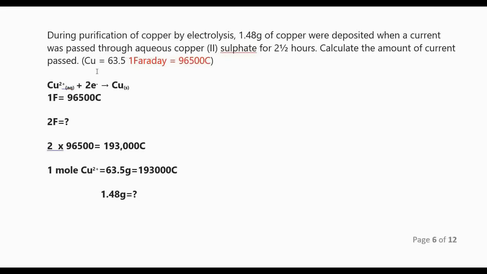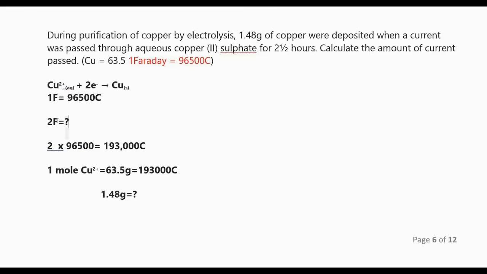Copper has how many Faradays? It has 2 Faradays. How do you know? The charge of the metal is the number of Faradays. If it is sodium, it has 1 Faraday. The charge of copper is 2, the valence actually. Therefore it has 2 Faradays. First we know that 1 Faraday is 96,500 coulombs.